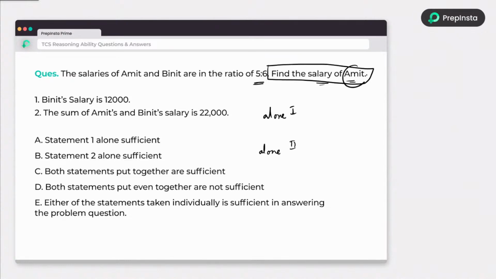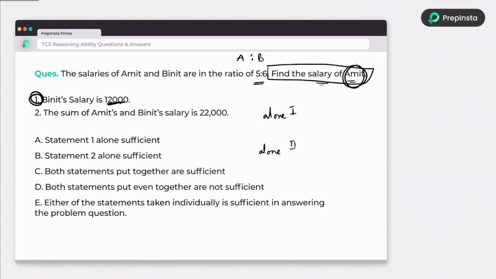I want to find Amit's salary. Amit and Binit, for example A is to B, the salary ratio is 5:6. In the first statement, Binit's salary is 12,000. Can you find A's salary or not? Tell me in the chat. I am asking, can you find? Say yes or no. I don't want answers actually.